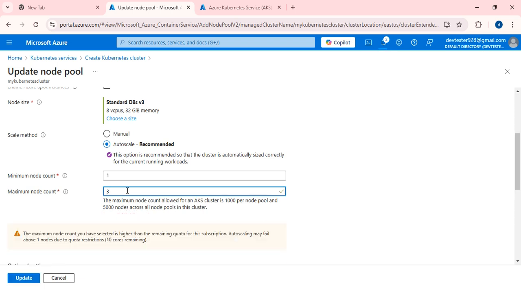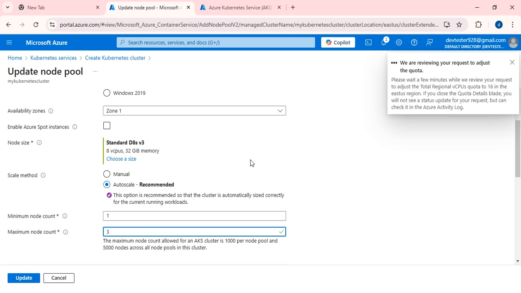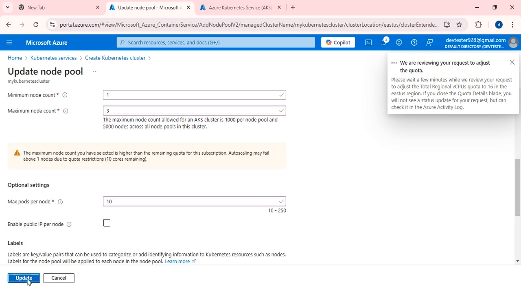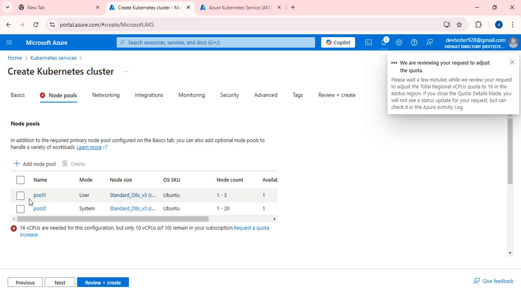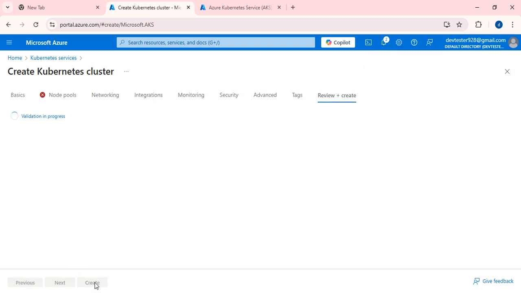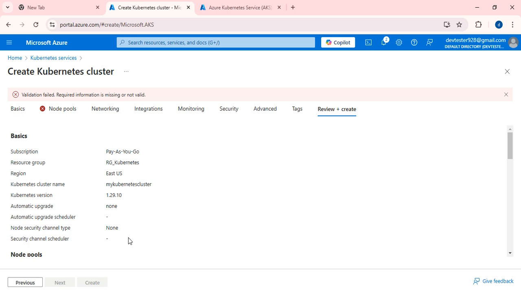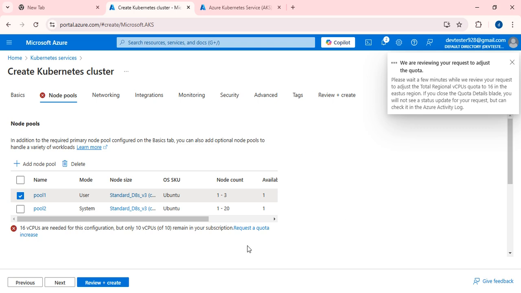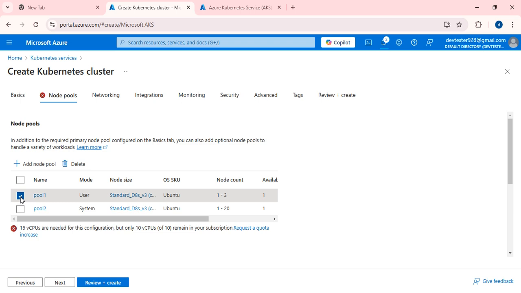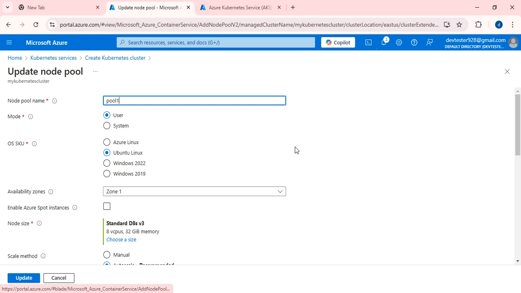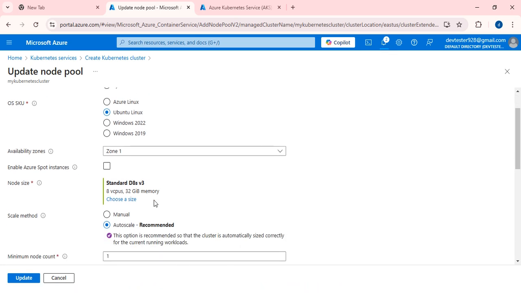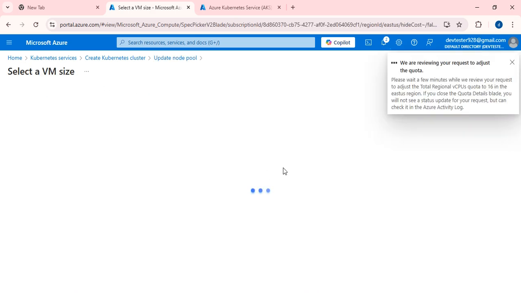Fine. Update the pool one, review plus create. So will it be created? No, something is missing. Just bear with me for some time. I am going to sort this out. Pool one, Azure, okay.